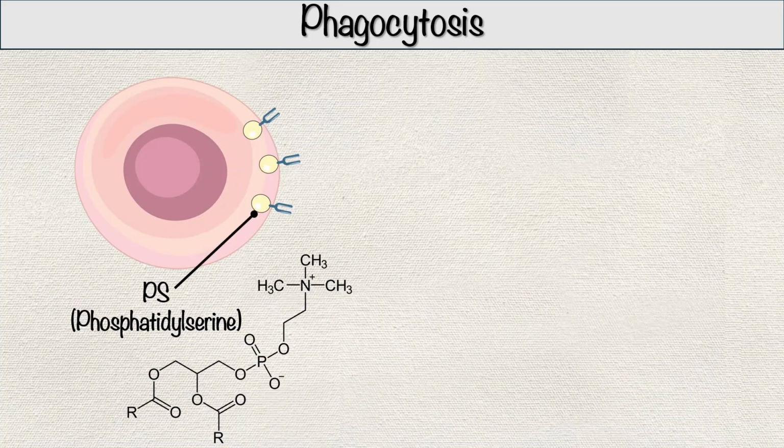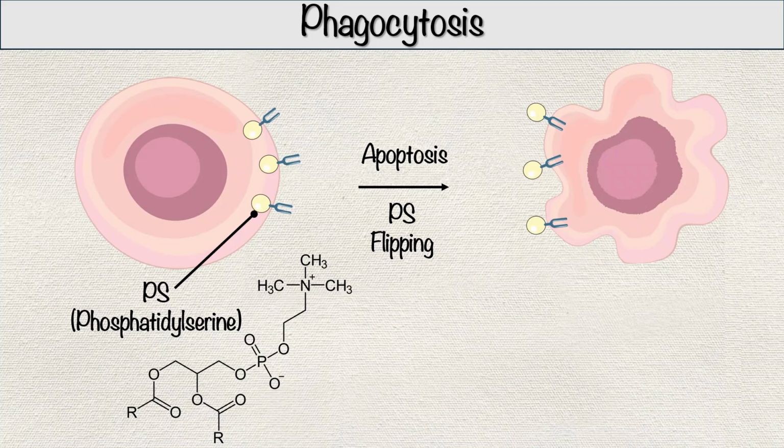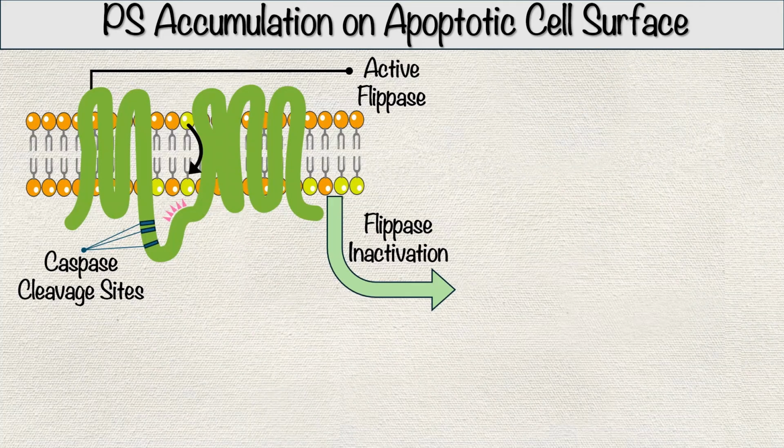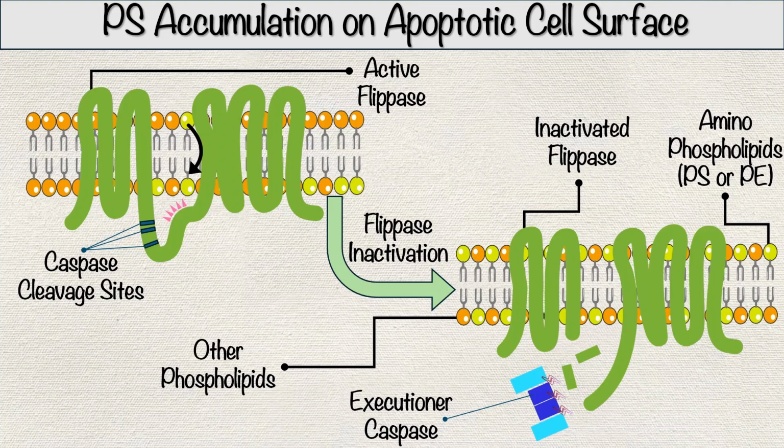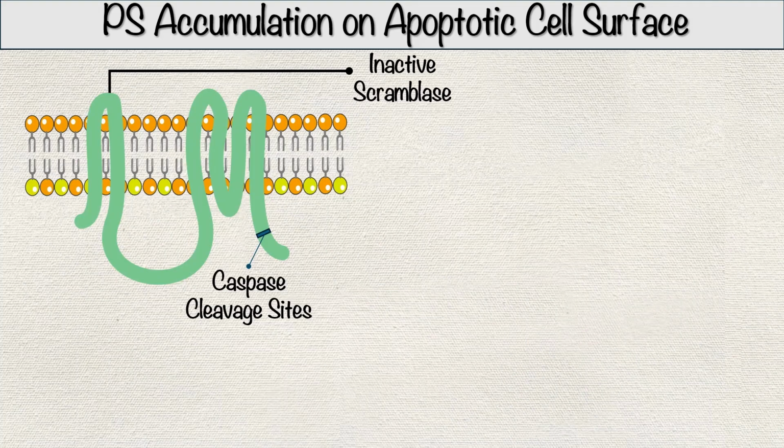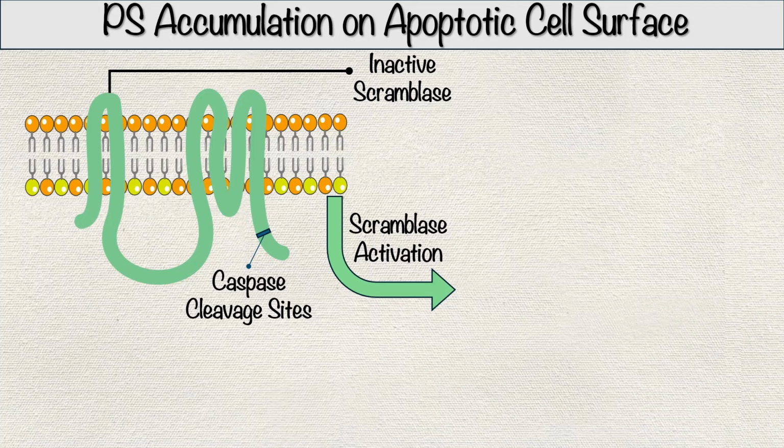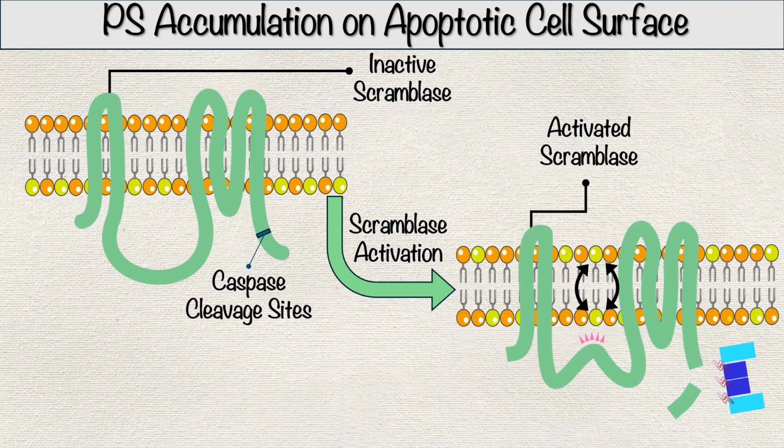The most important of these signals is the exposure of phosphatidylserine, or PS, on the outer leaflet of the plasma membrane. In healthy cells, PS is confined to the inner leaflet of the plasma membrane, maintained by a phospholipid flippase that actively transports it inward. During apoptosis, this distribution is disrupted by two caspase-dependent mechanisms. Executioner caspases inactivate the flippase, preventing PS from being transported back to the inner leaflet. And executioner caspases activate a phospholipid scramblase, which shuffles phospholipids nonspecifically between the inner and outer leaflets.